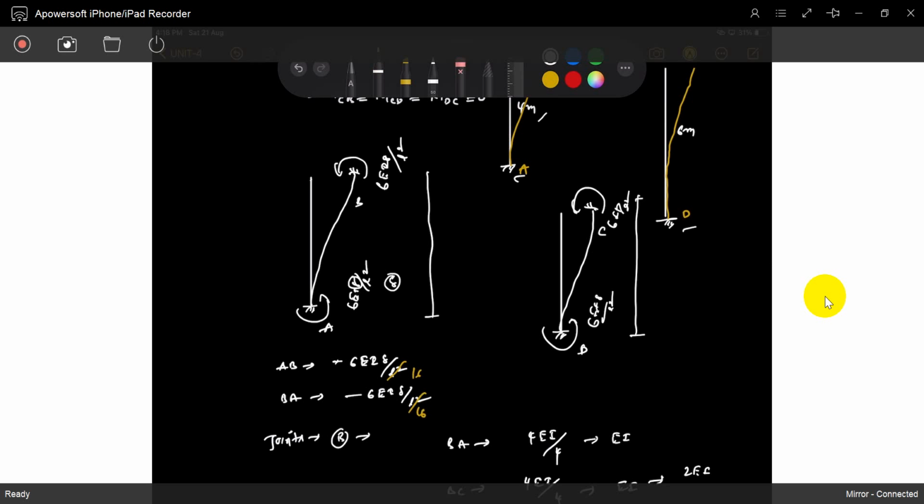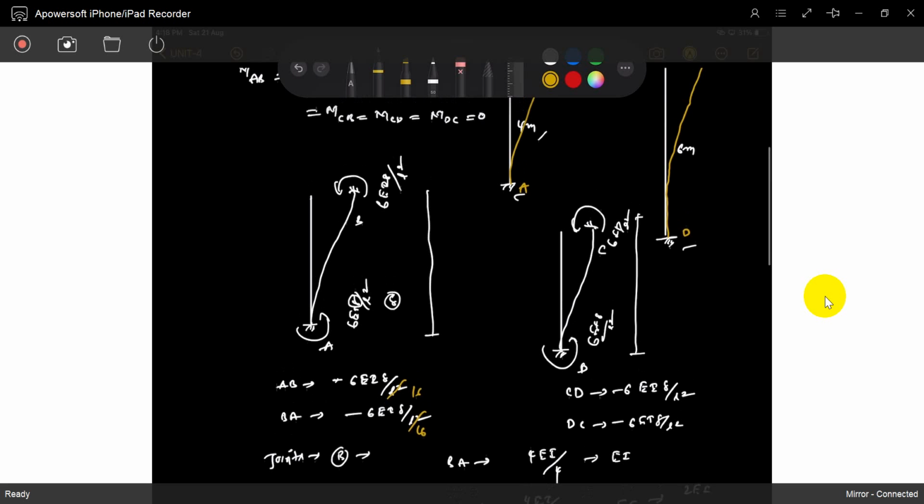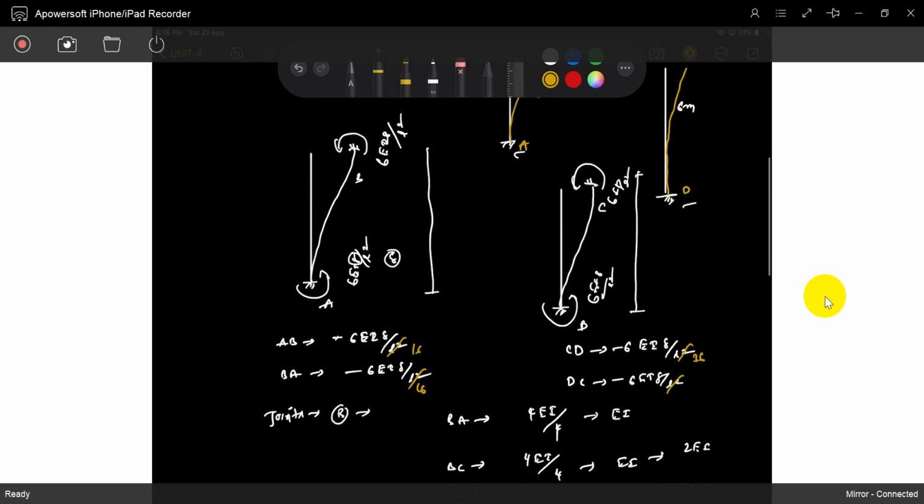Now what is CD? 6EI delta by L square again. DC is also 6EI delta by L square, anti-clockwise. What is L? L we know it, 6 meters, so L square is 36.